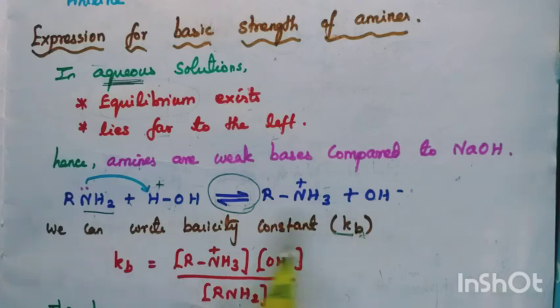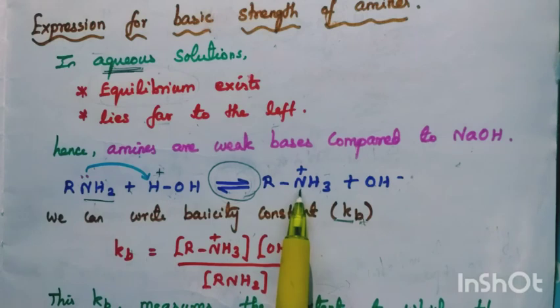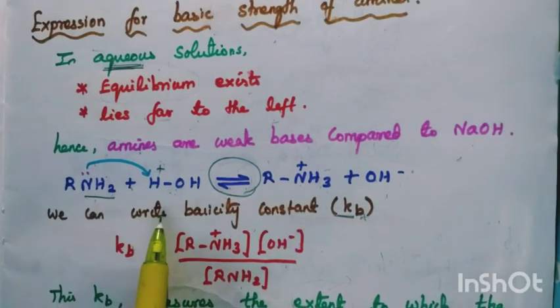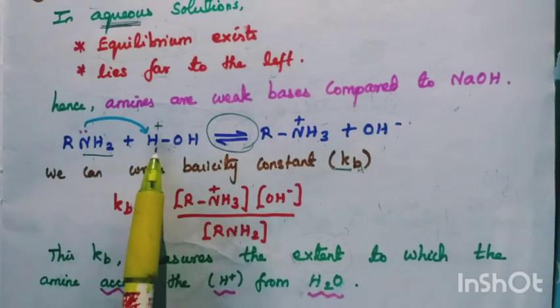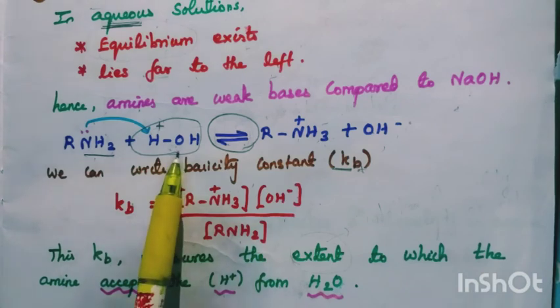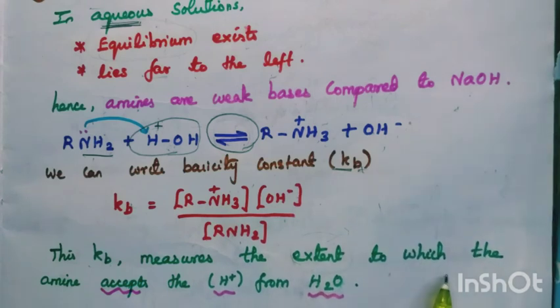So Kb. How will you write the equilibrium constant? Product concentration by reactant concentration: RNH3 plus, OH minus concentration by RNH2 and water. Why don't we write the water? Since it is taken in excess, it is a solvent. So this Kb measures the extent to which the amines accept H plus.